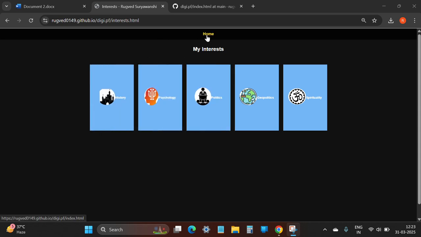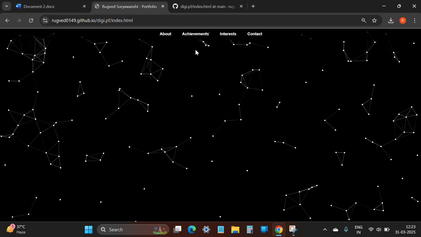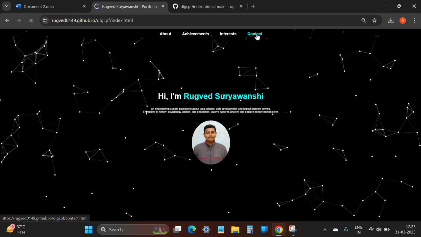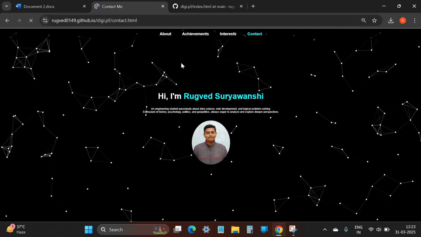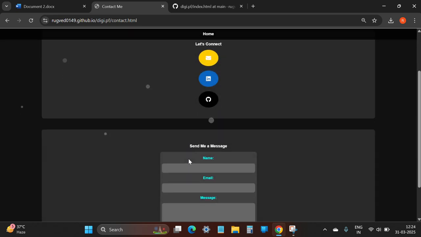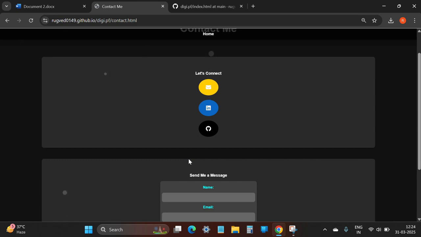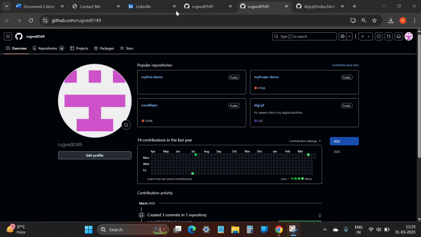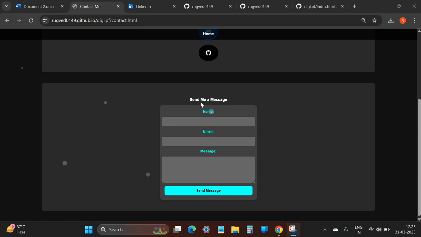So now we will redirect to home, and then we finally have the contacts page. Here in the contacts page, you will be redirected to my contacts if we click on any of the buttons. For example, let's click on the GitHub link. So here's my home page of GitHub, which you will be redirected to if you click on the button. So here's the working of my website.